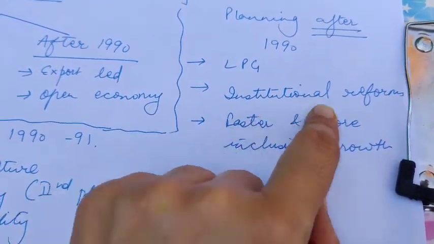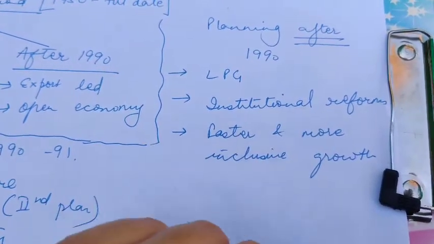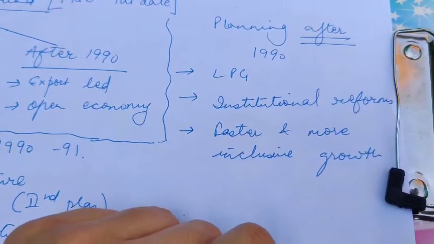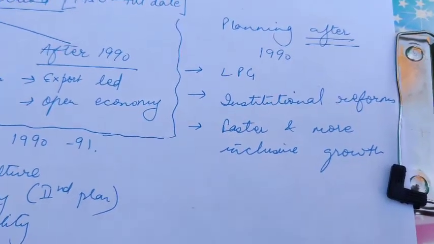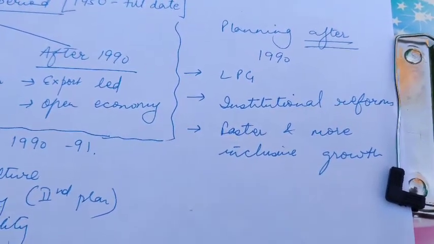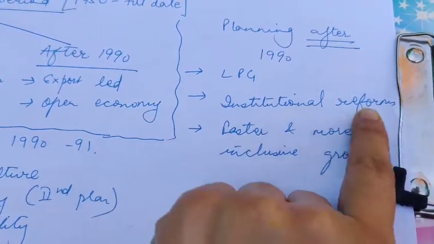Then we came over with institutional reforms. In the next video when we talk about agriculture, we'll be talking about institutional reforms. Institutional reforms are those reforms which we have to do on the side of banking, on the side of warehousing. There is a backbone, the backbone of commerce for a business, for an economy, and making reforms within it, we call institutional reforms.